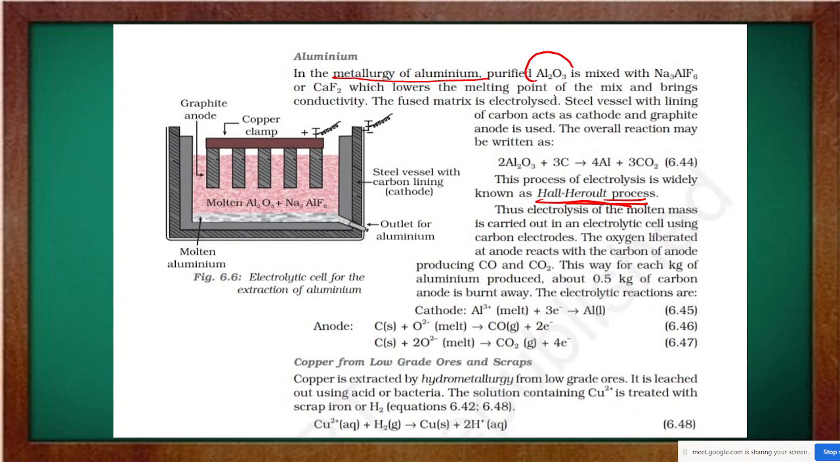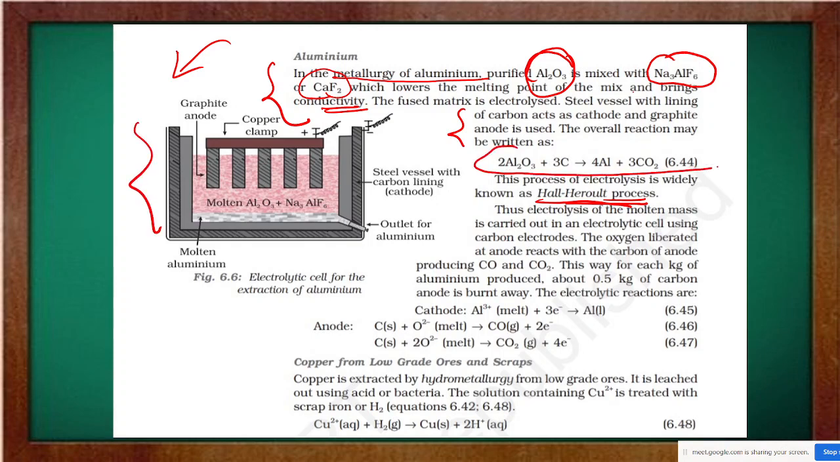देखो यहाँ पर क्या किया है, purified Al2O3 means जो वहाँ पर पिछले वाले में रिसीव हुआ था, that one is mixed with this compound, calcium fluoride, which lowers the melting point of the mix and improves the conductivity. The fused matrix is electrolyzed. This is a technical मतलब एक process है जो पूरा किया गया है यहाँ पर, where the reaction which occurs is this one, means this aluminium oxide reacts with carbon, wherein you will get your pure aluminium, and this process is known as your Hall-Héroult process.